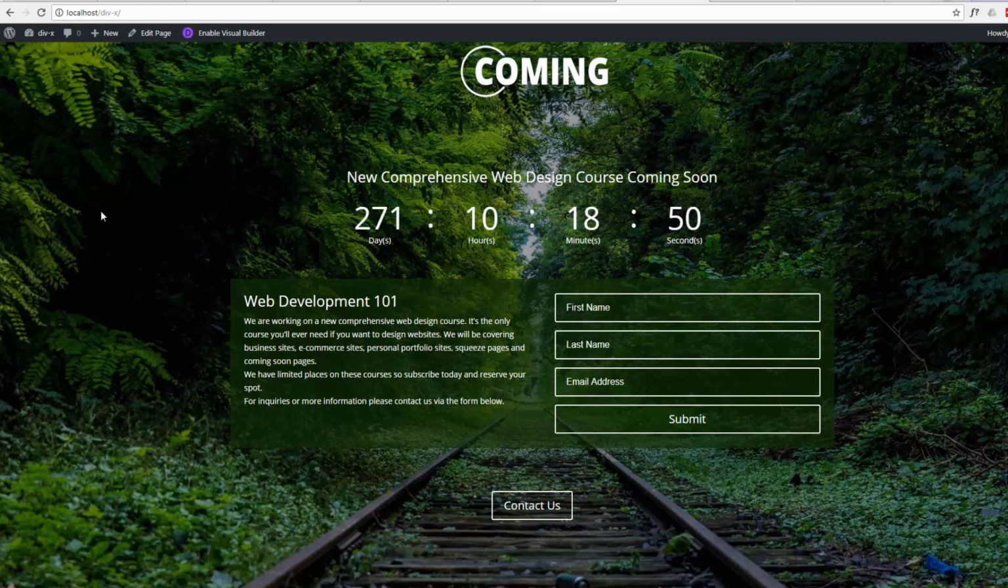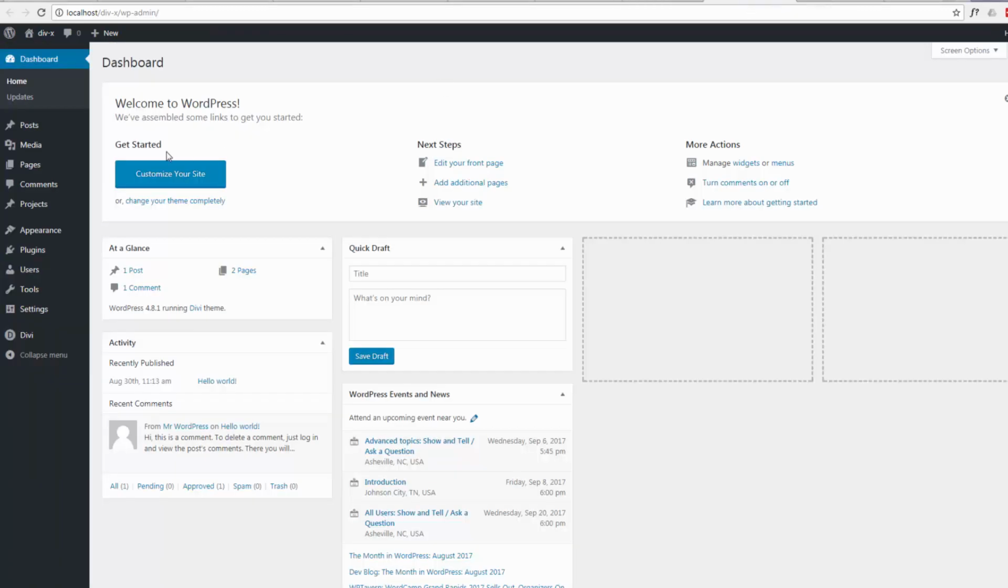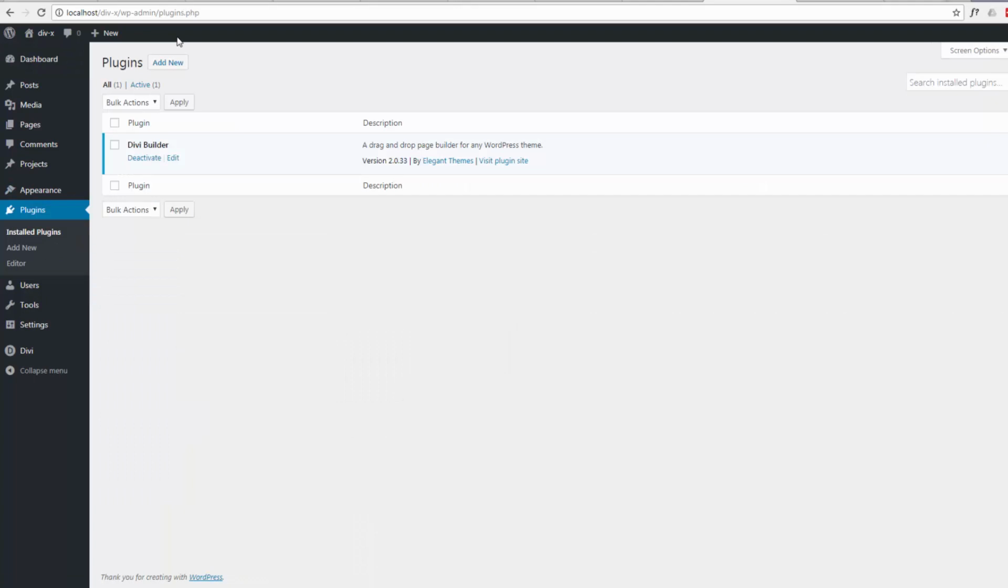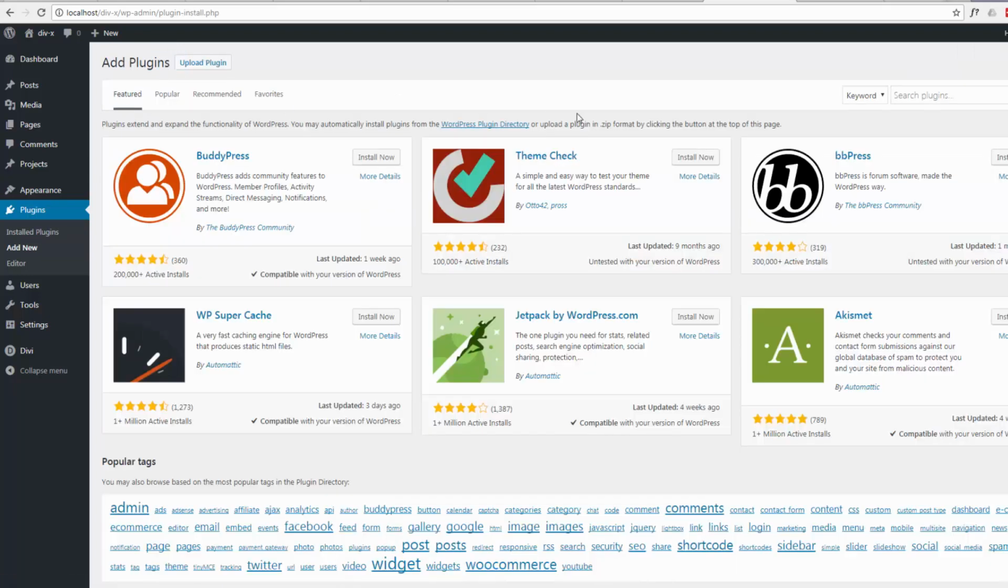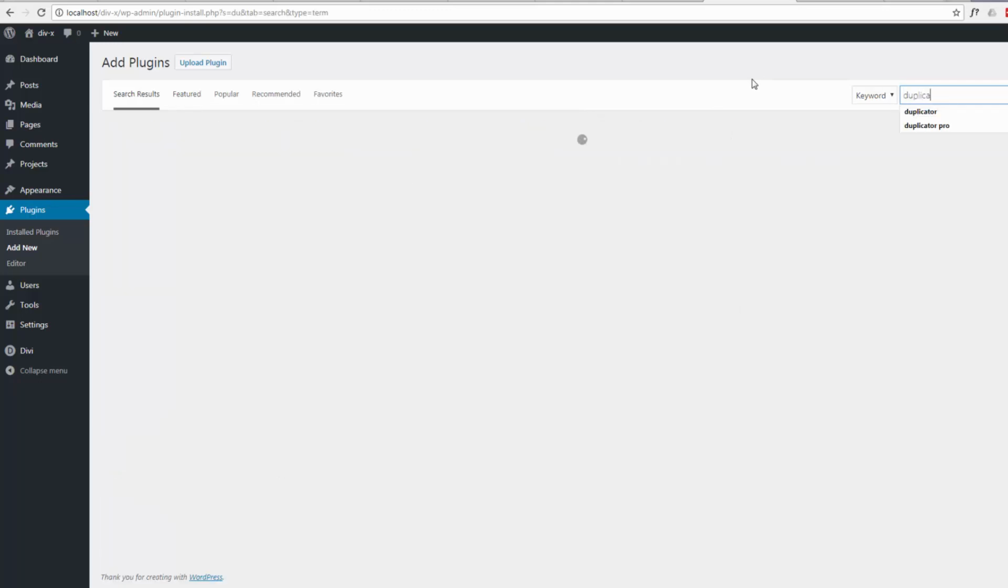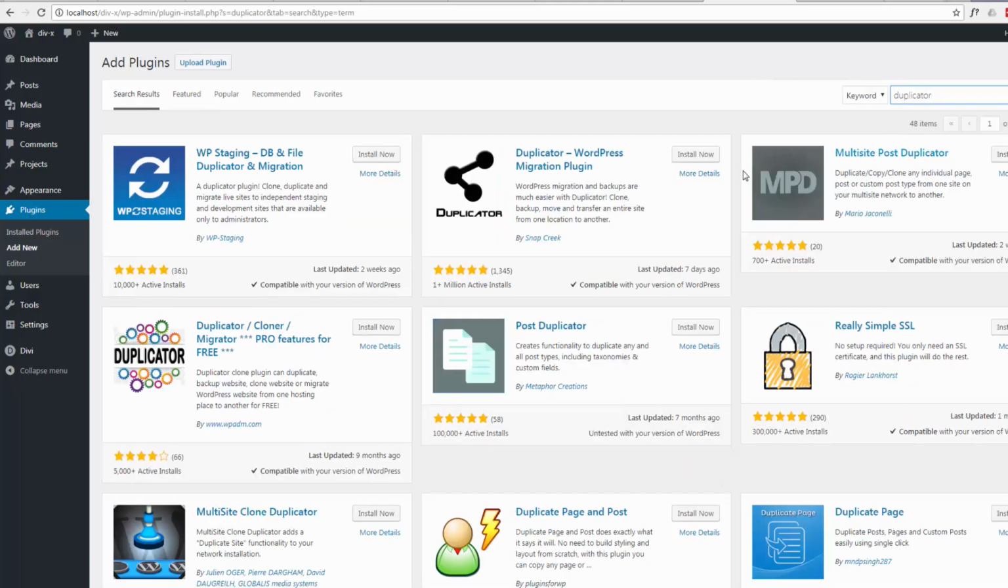So let's go to our WordPress dashboard here. And once we're in the dashboard, we'll go down to plugins. Once we're in plugins, let's go to the add new button at the top. And we'll search for Duplicator. Here it is. This is the fellow we want right here. Duplicator WordPress migration plugin. So I'm going to go ahead and install it.